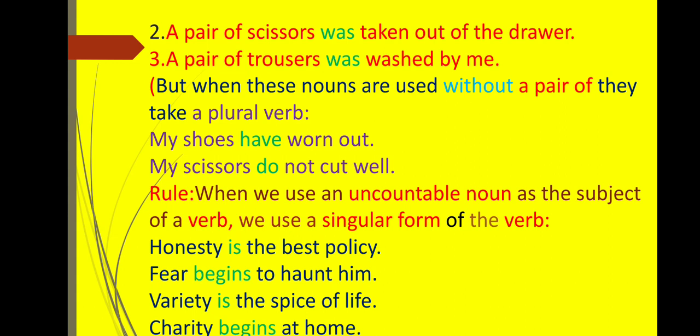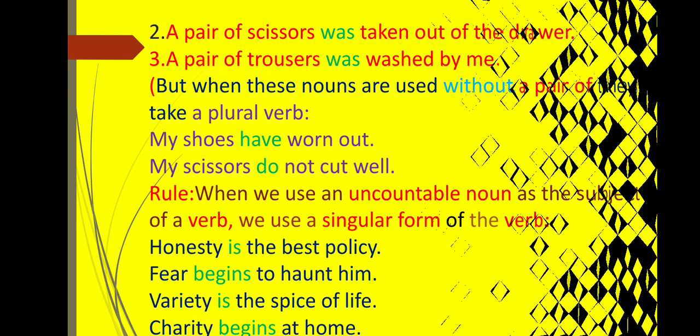So here we have observed that uncountable, abstract nouns take a singular verb. So honesty takes is. Variety also takes is.